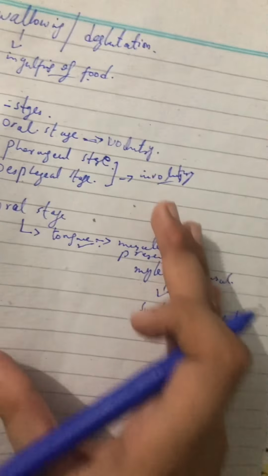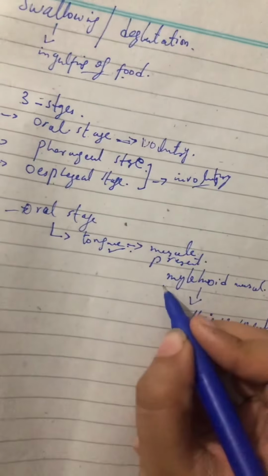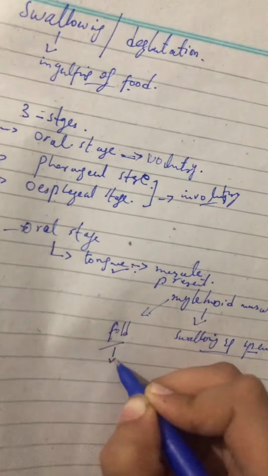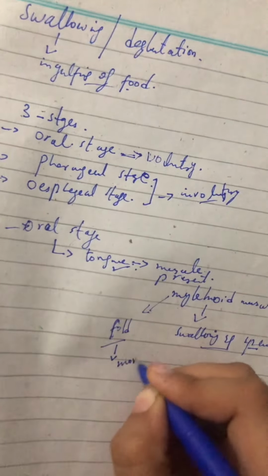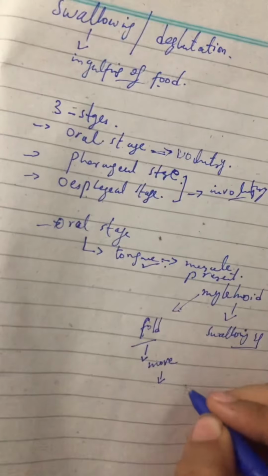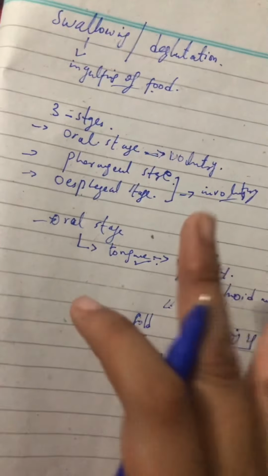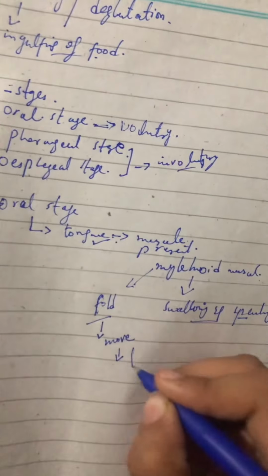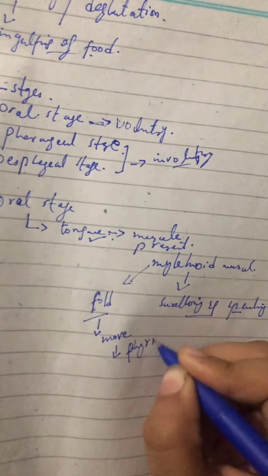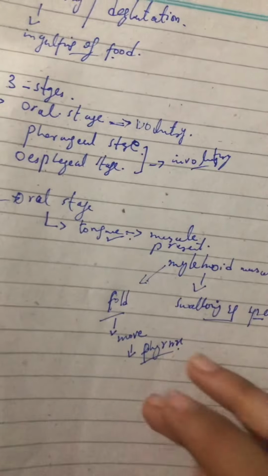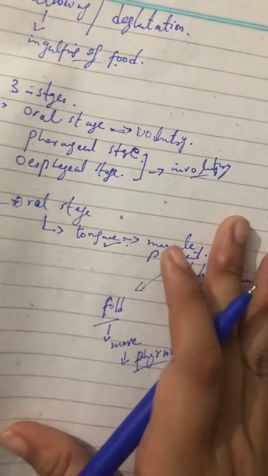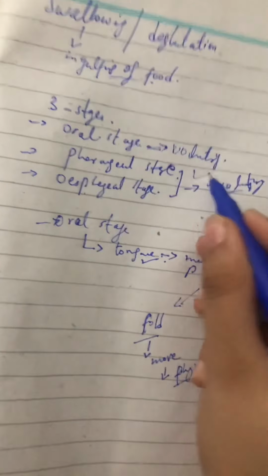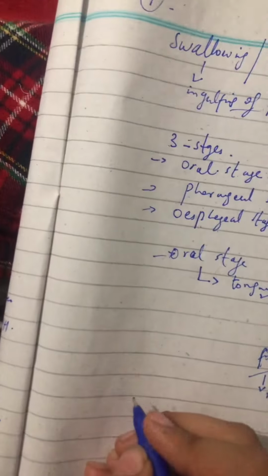When the swallowing occurs, after chewing, this muscle will fold, and the bolus will move into the pharynx. After that, in the pharynx we are having the pharyngeal stage.